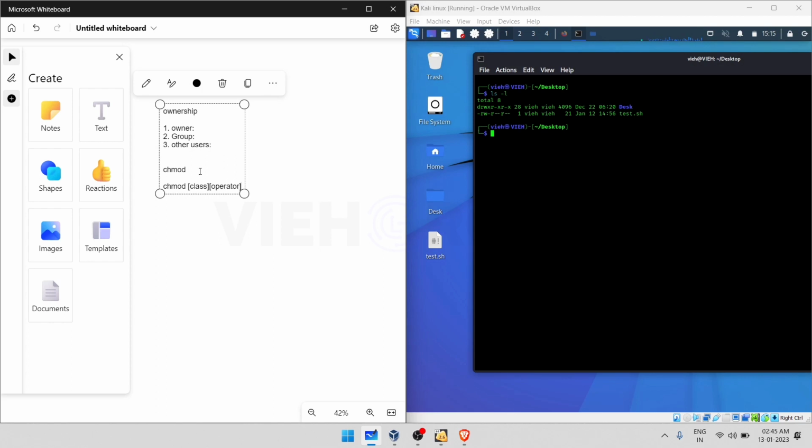Then you need to go to the permission, and then at last you need to type out the file name. So this is a very basic example that we can go through. I'll explain it later, but first let's see exactly what I'm typing out there.